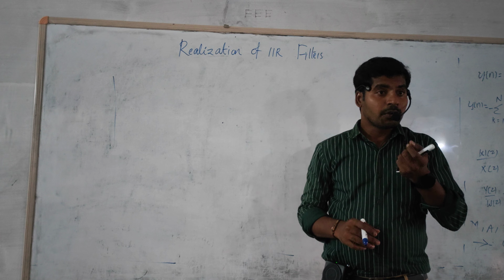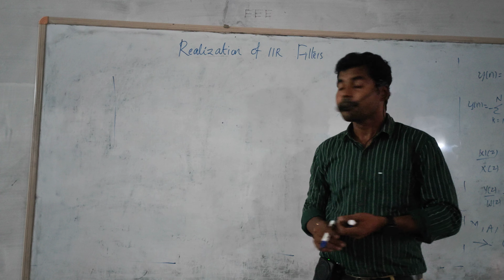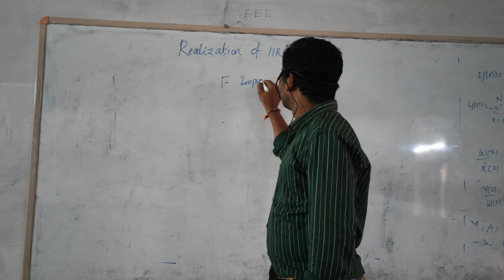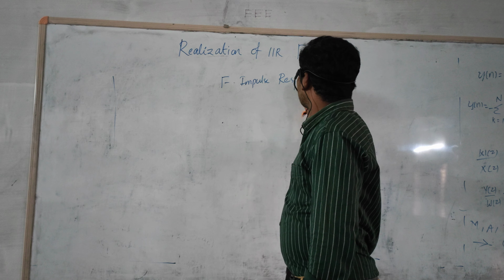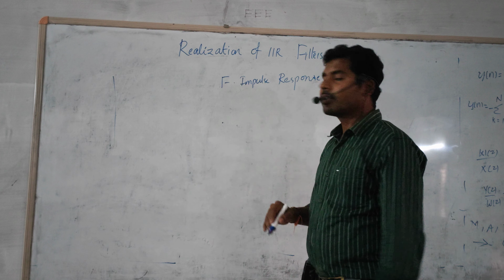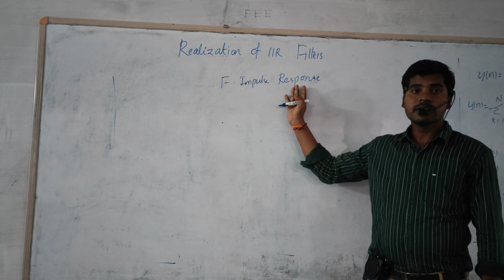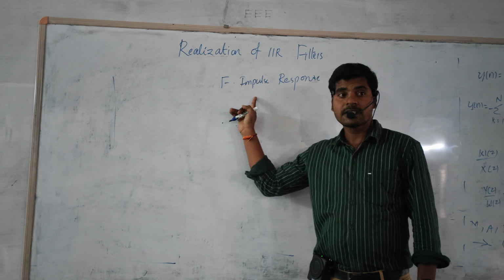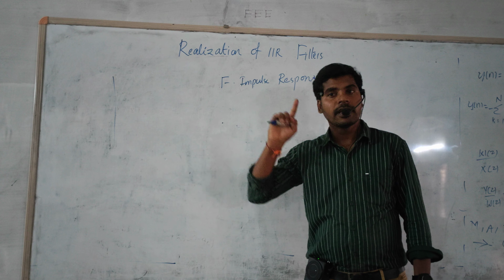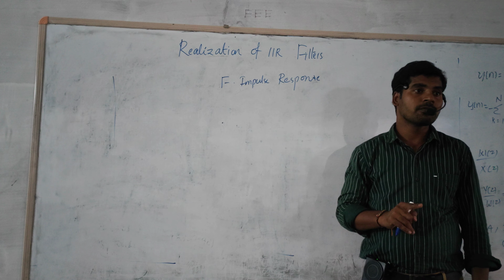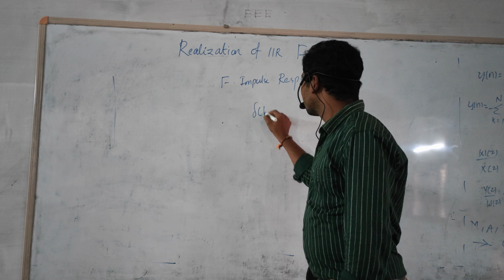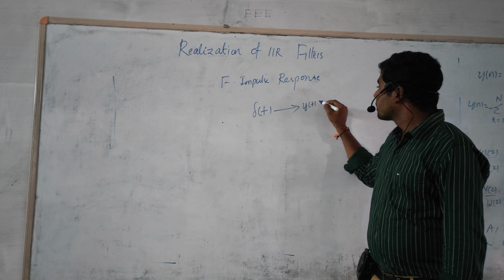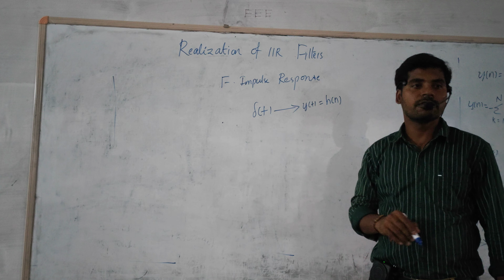Finite means it is countable. Generally, I think not all of you know the meaning of these words. Response is the output of the system. Impulse response means that if you apply the input signal as del of t, in terms of signals and systems, that is a unit impulse function, the output y of t is generally called h of n.